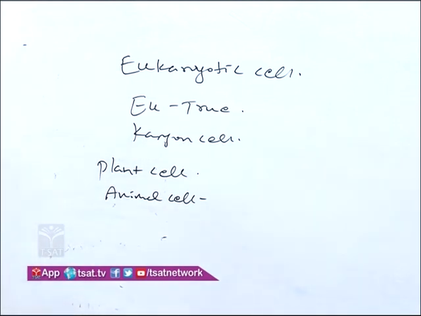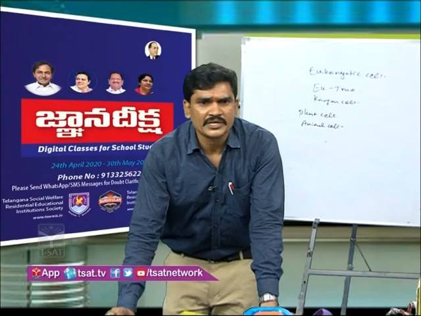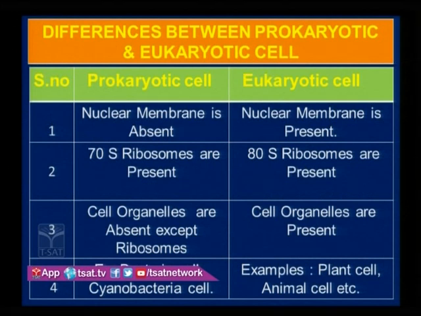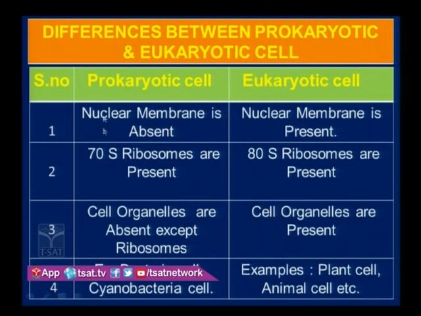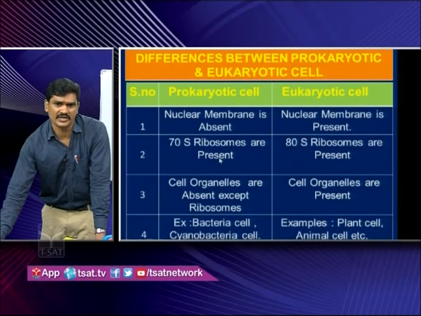Now let us go to the next topic, that is, differences between prokaryotic cells and eukaryotic cells. You see here the list of differences. Nuclear membrane is absent in prokaryotic cells. Nuclear membrane is present in eukaryotic cells. 70S ribosomes are present in prokaryotic cells, 80S ribosomes are present in eukaryotic cells. We will discuss 70S and 80S in the ribosome cell organelle topic.